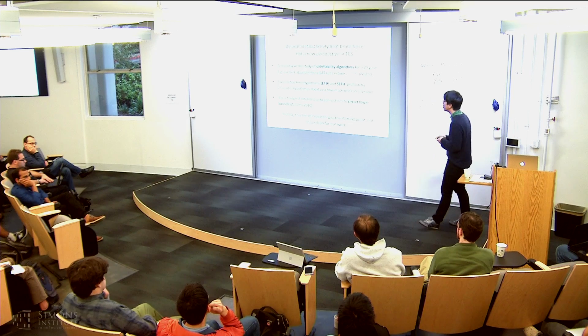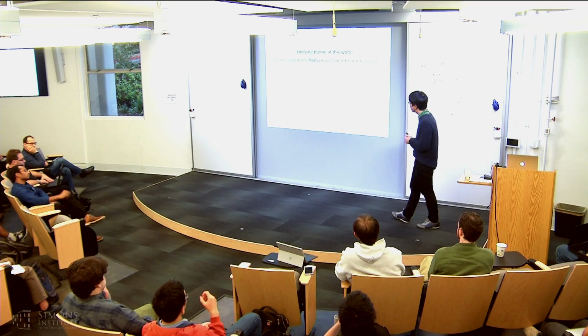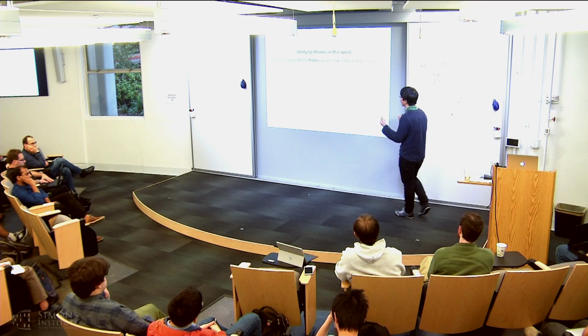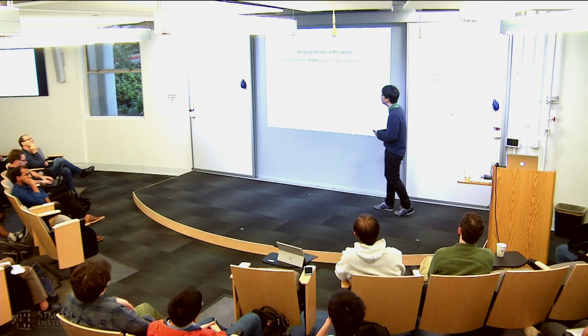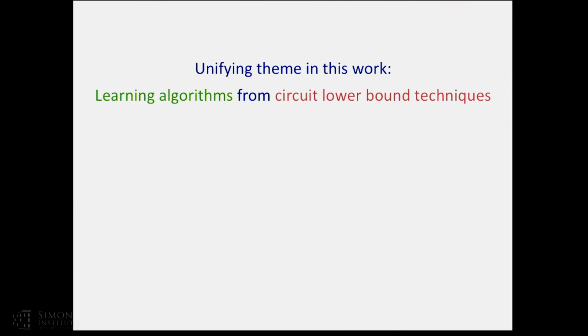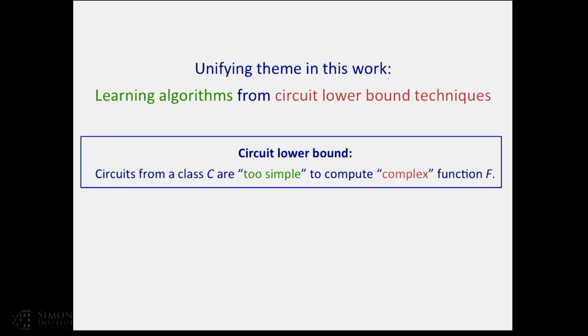Okay, so let me move on. This connection between circuit lower bounds and algorithms is also present in our work, and a particular unifying theme in this work and in the rest of this talk is that we obtain learning algorithms from circuit lower bound techniques. While this may seem a little counterintuitive at first, I'd like to just say one vague sentence about why it shouldn't be so surprising. What's a circuit lower bound? A circuit lower bound says that a function f is not in a circuit class C, and circuit lower bounds are proved by saying that circuits from a class C are too simple to compute a complex function f.